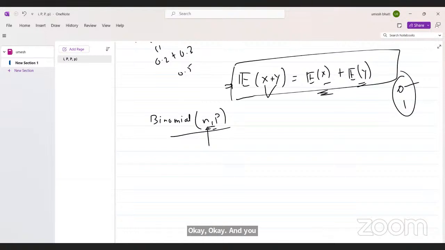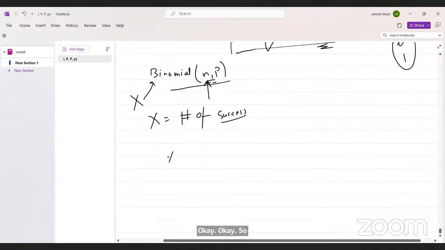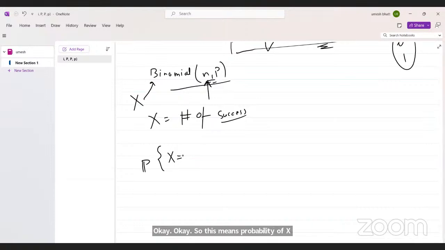You are performing that experiment n times, which means you have n trials. Then X gives the number of successes. So the probability of X taking value k means that in n trials we have k successes, right?